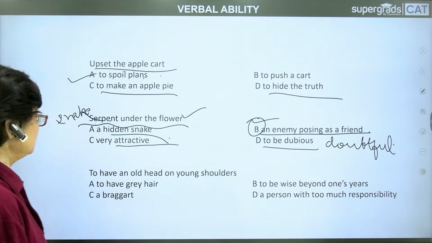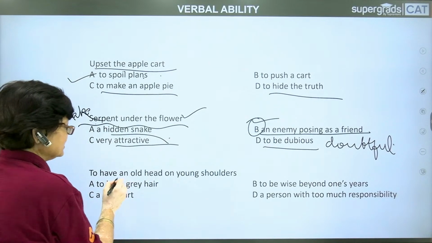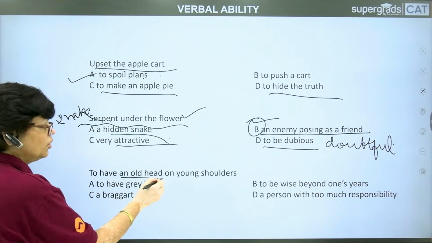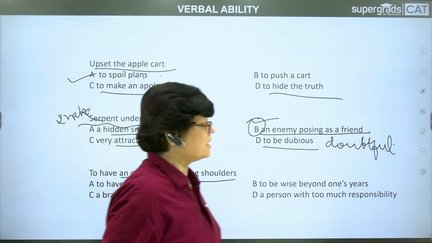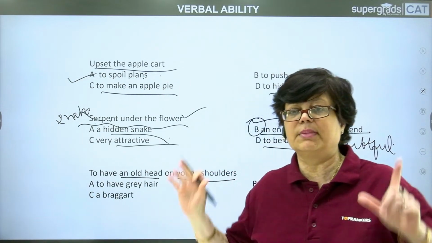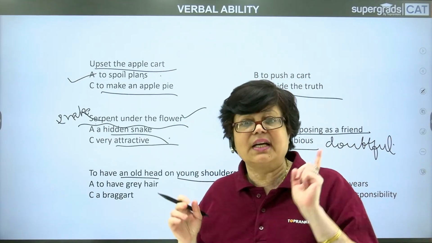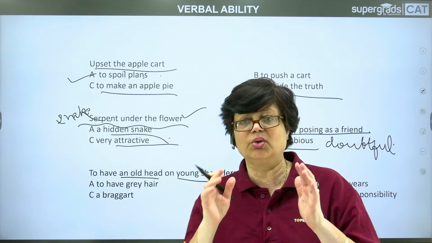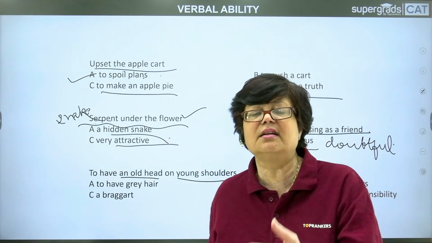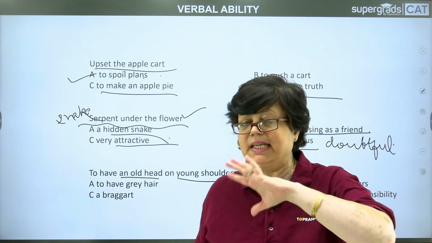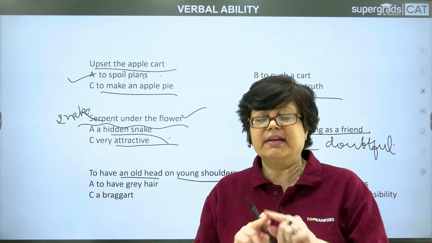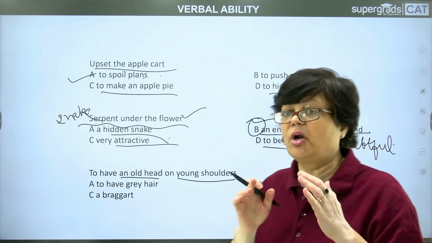Next, to have an old head on young shoulders. Now, see this contradiction. There is an old head on young shoulders. What does it mean? The shoulders are young, but the head is old. How is it possible? Let us see, as I said, that the figurative meaning is to be found out. We don't have to pay attention to the literal meaning, the verbal meaning, but what meaning is arrived at when all these words are combined in a proper order.